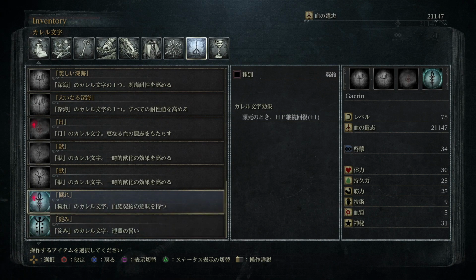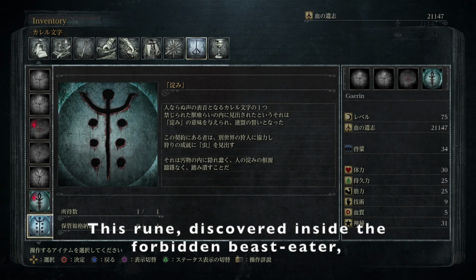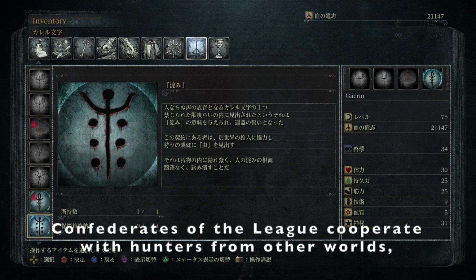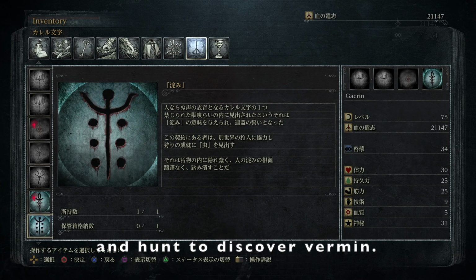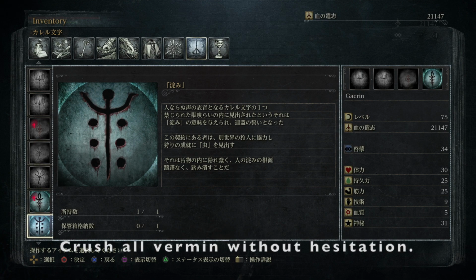Oh, and speaking of impurity, stagnation, one of the Carol letters that serve as phonetic representations of inhuman voices. This, which is said to have been found within the forbidden beast eater, was given the meaning of stagnation and became the oath of the League. Members of this contract cooperate with hunters of other worlds and find bugs upon completing the hunt. These writhe as they hide within filth, the root of human stagnation. They are to be crushed without hesitation.